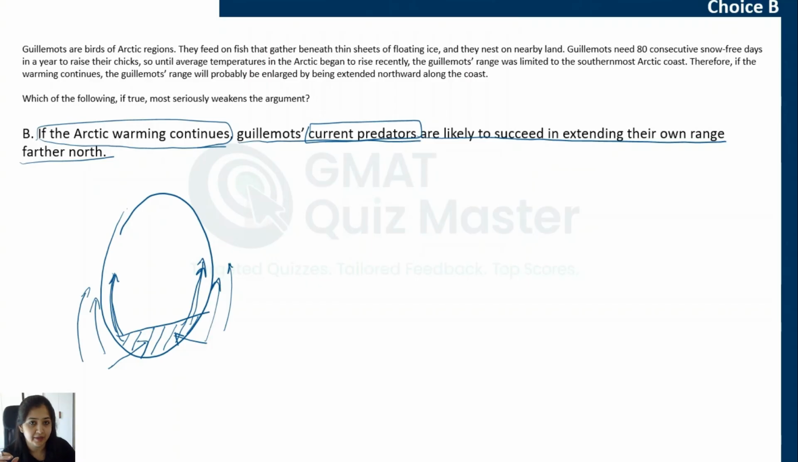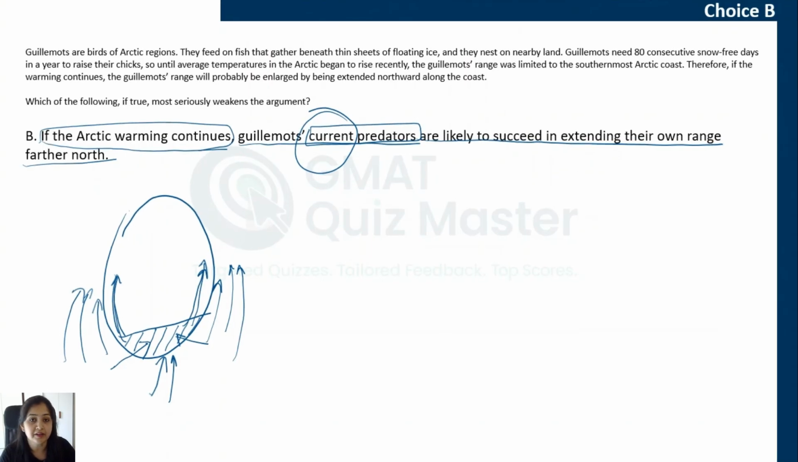Now, does that help us question the conclusion? Does it raise that doubt in your mind that, okay, will guillemots be able to move northwards then? No, it should not. Why? Because these are the current predators. Guillemots are already facing these predators. These are not any new predators. We mentioned earlier that maybe there's some other reason because of which they will not be able to stay in the northern areas. However, this is not a new reason. This is an issue that they have been facing in the current habitat also. So even if it continues to their new habitat, to the new regions, they will not face a difference.